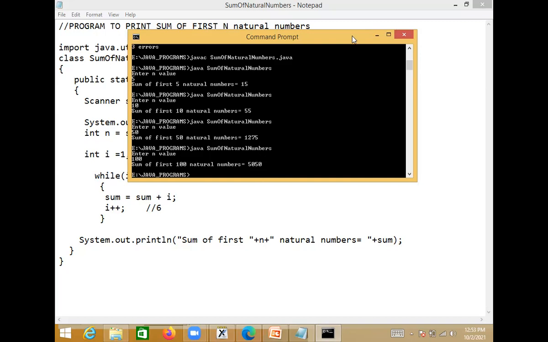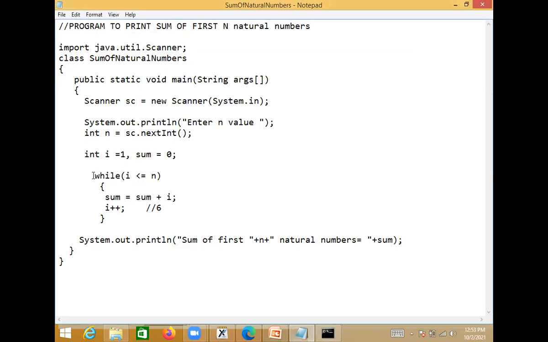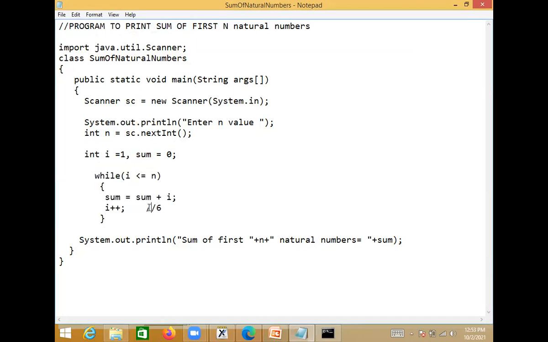Okay. So this is how we can use while statement to perform repeated execution of a set of statements here. And directly you cannot write these statements; when you develop the logic, then only you will come to know how these statements are written inside the loop here.